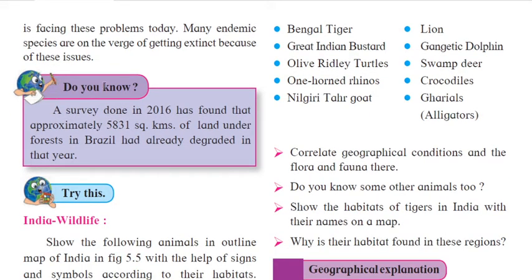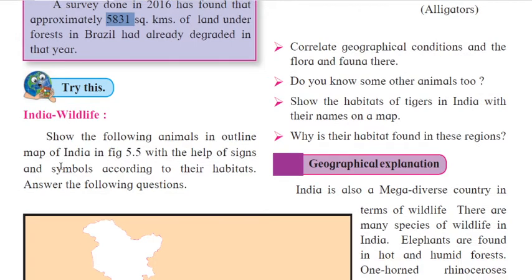Do you know a survey done in 2016 found that approximately 5,831 square kilometers of forest land in Brazil had already degraded in that year? Okay, so that's why various species were lost. And now we will learn about India's wildlife.